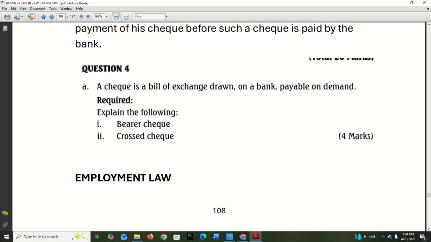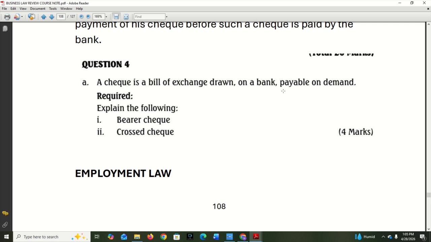Okay, so let's continue. This is an example of a past question on negotiable instruments. So it's very simple. A check is a bill of exchange drawn on a bank payable on demand. Required: explain the following: what's a bearer check and what's a cross check. Those are very simple things I've explained. So just to show you that these things actually come out and they are this simple in the exam.